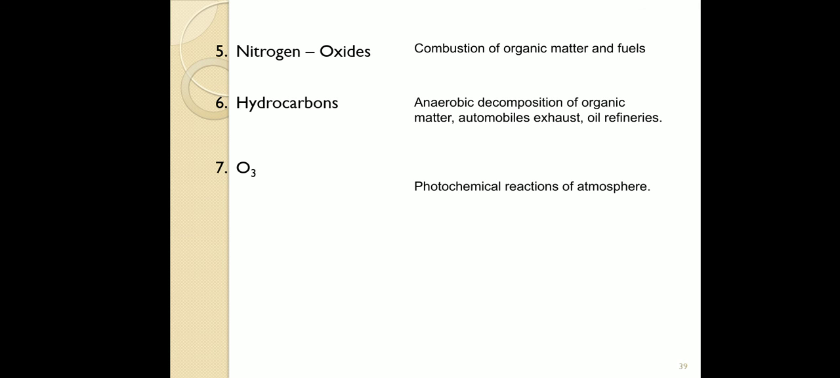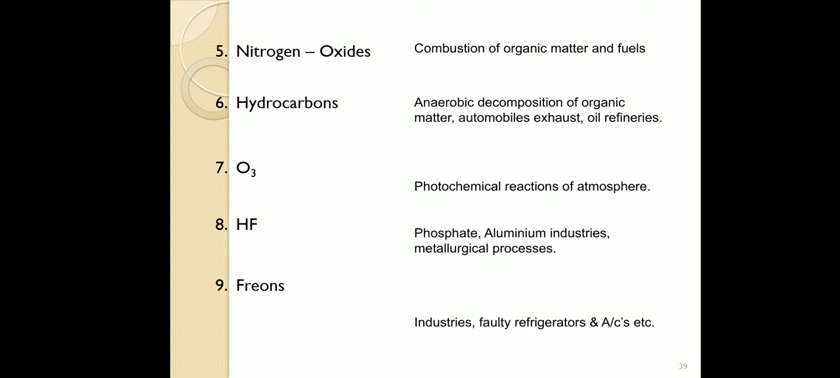Ozone forms by photochemical reactions in the atmosphere. When it is present in the stratosphere, it is protective to us. But when it is present in the troposphere, it is harmful to us because it is a poisonous gas. And hydrogen fluoride is released from phosphate and aluminum industries and metallurgical processes. It is also very harmful to us. Freons: by using ACs and refrigerators, these freon gases are released. All of you note this slide also.